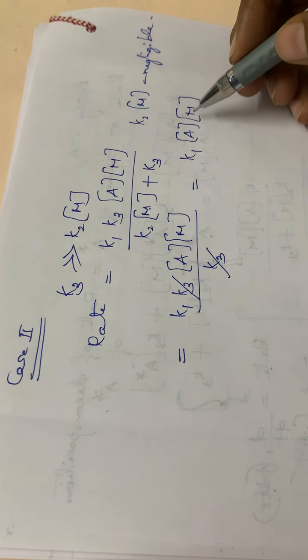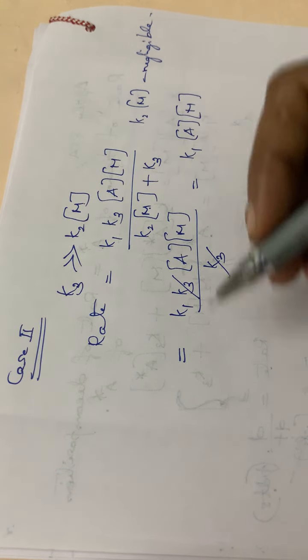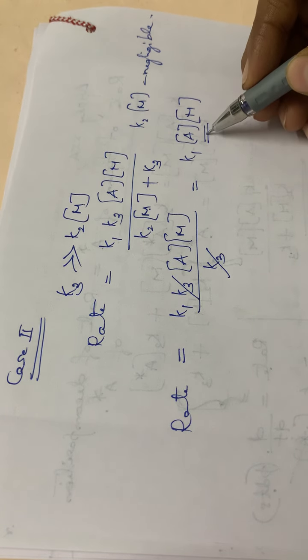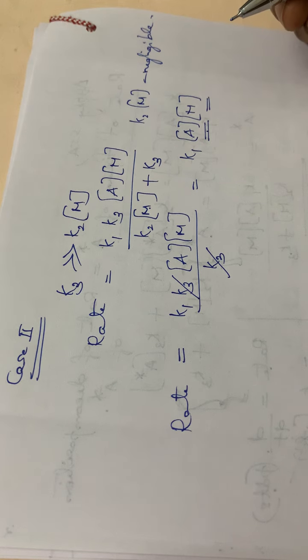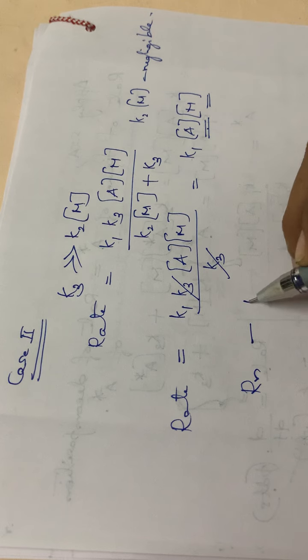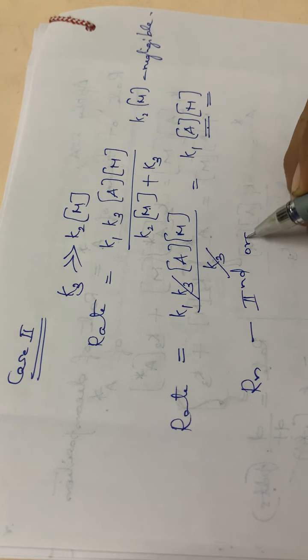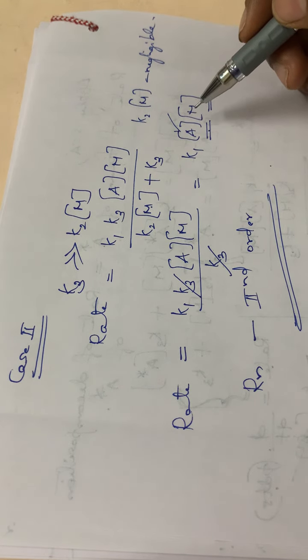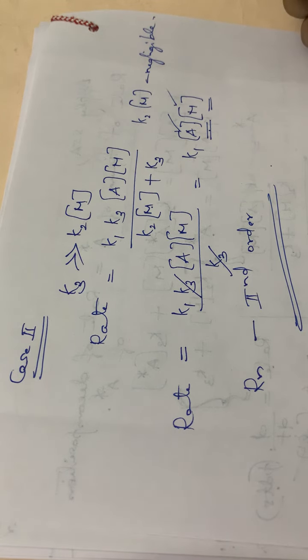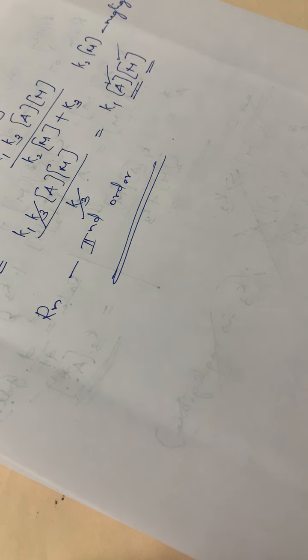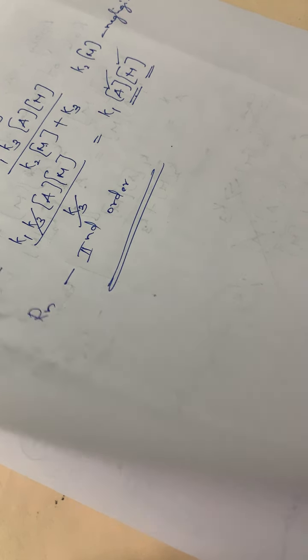So here A and M are the reactant molecules. What about the rate? Rate depends upon two factors, that is, the concentration of A and the concentration of M. So what about the order of this reaction? The reaction is of second order, since the rate depends upon the concentration of A and the concentration of M. So these are the two cases while we are studying Lindemann's mechanism or theory of unimolecular reactions.